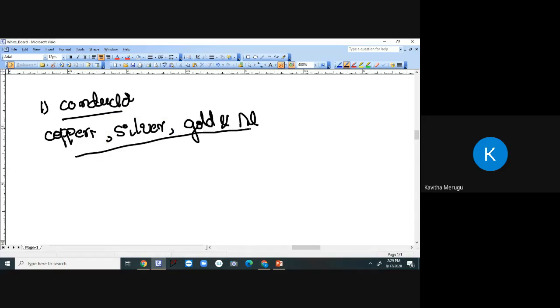These are the first few conductors, which are capable of flowing current. Generally, in these particular materials, the valence electrons will detach from the outermost orbit and make the flow of electrons very easily. So, if you see the energy band diagram of a conductor,